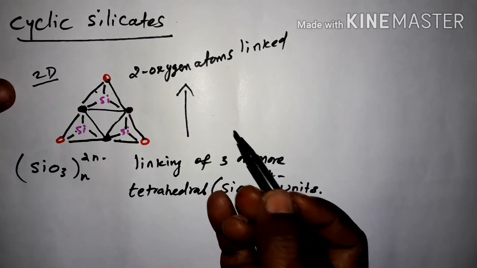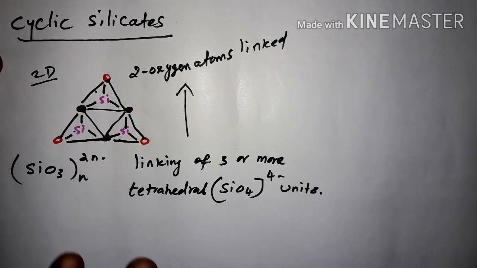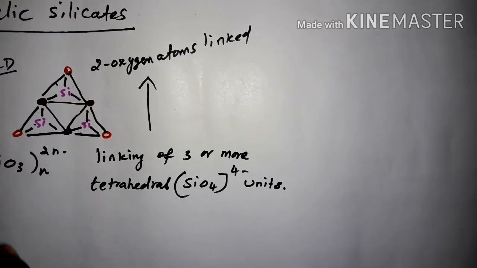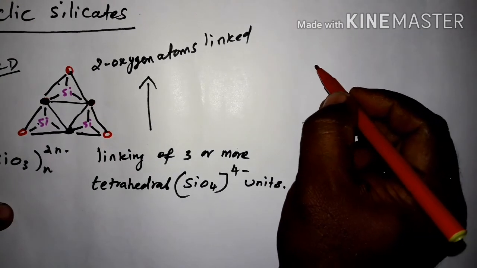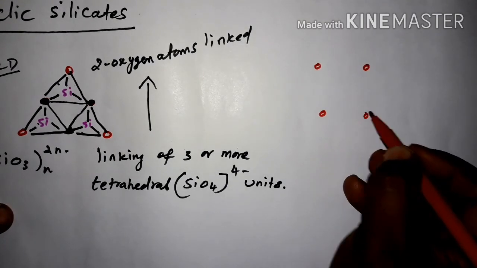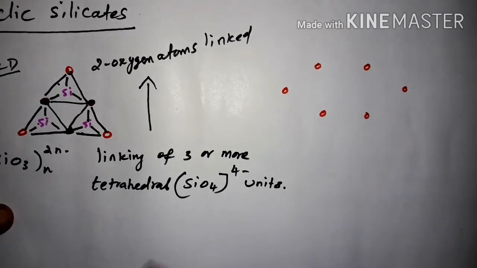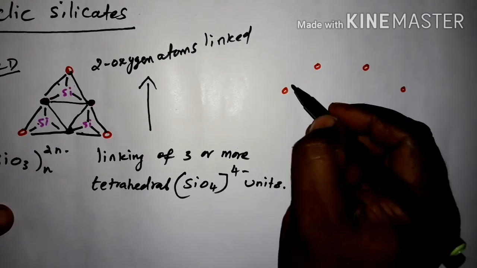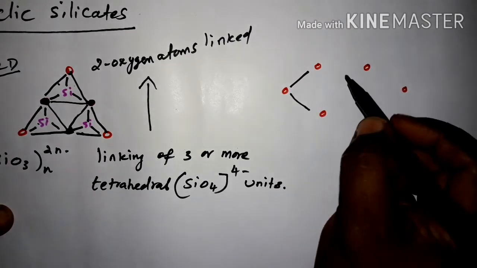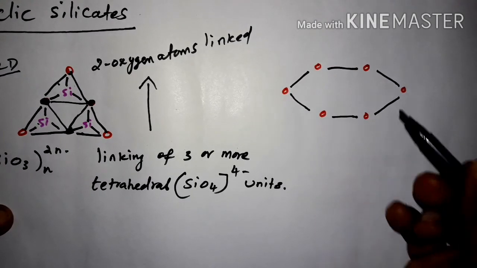Clear? I am going to draw one more structure the same way. So first draw one oxygen atom. This is an oxygen atom. 2, 3, 4. This is the shortcut method. Okay. Now make a link. 1, 2, 3, 4, 5, 6.